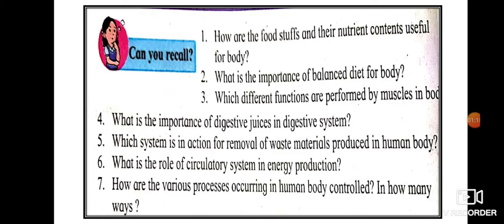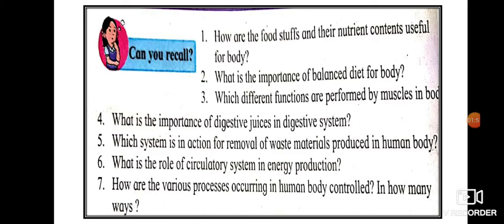Second question, what is the importance of a balanced diet for body? I'm sure you have learnt this in the lower class. Now, balanced diet has carbohydrates, proteins, fats, vitamins and minerals in the right proportion. Each nutrient carries a specific important function. In balanced diet, all these nutrients are in right proportion. Since balanced diet is required for energy and nutrition, it is very important to maintain our health.